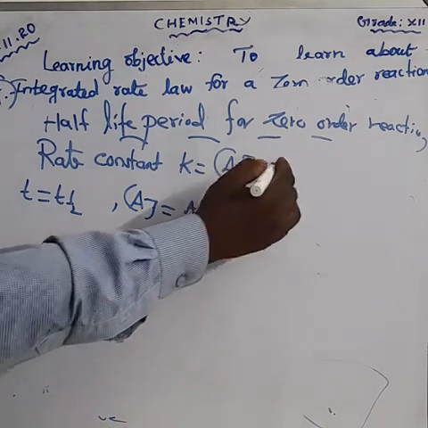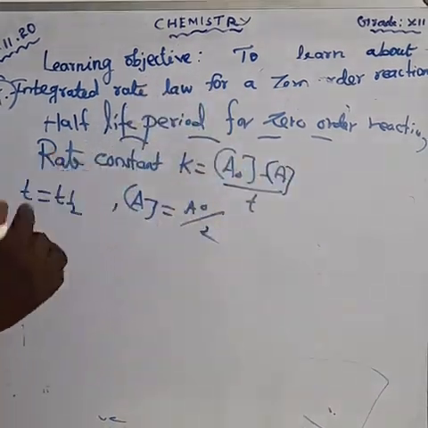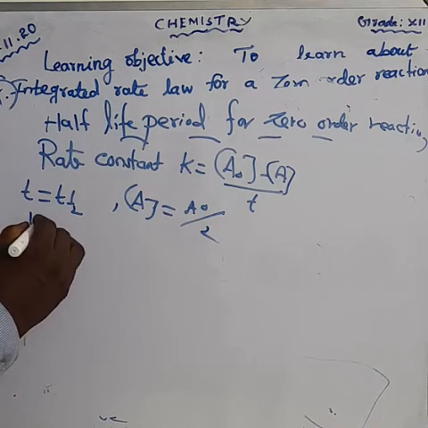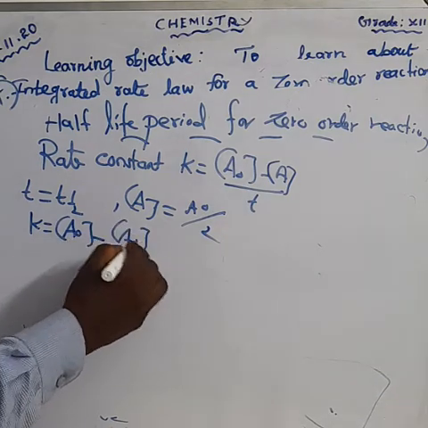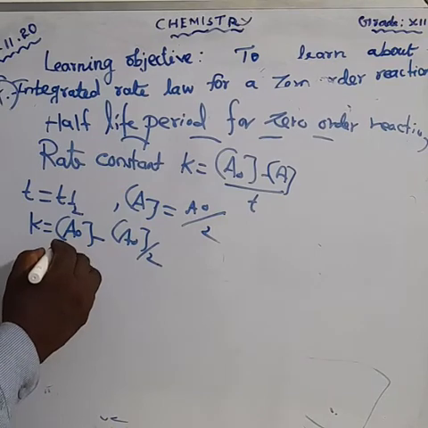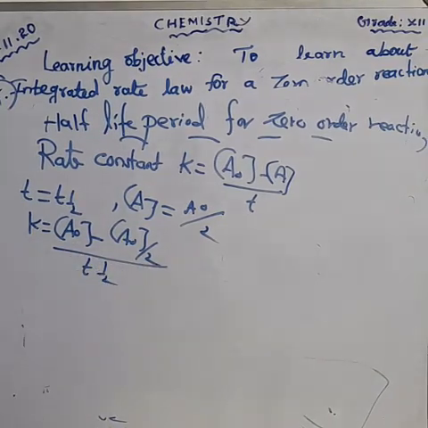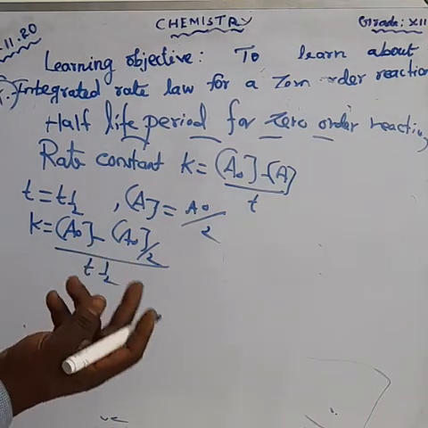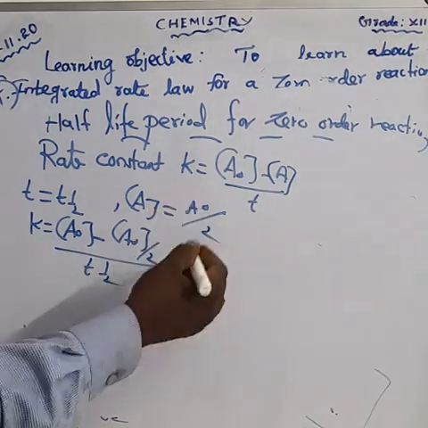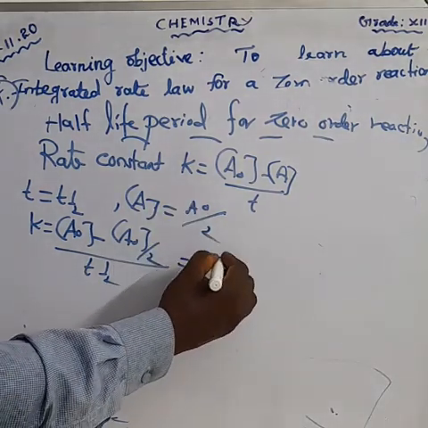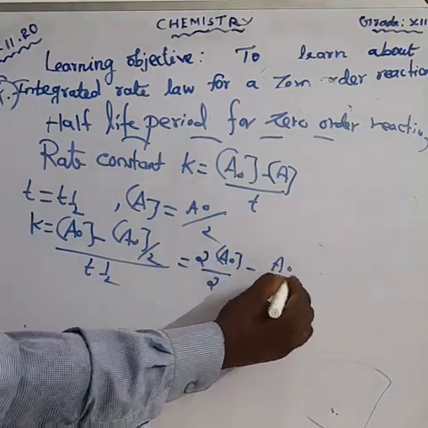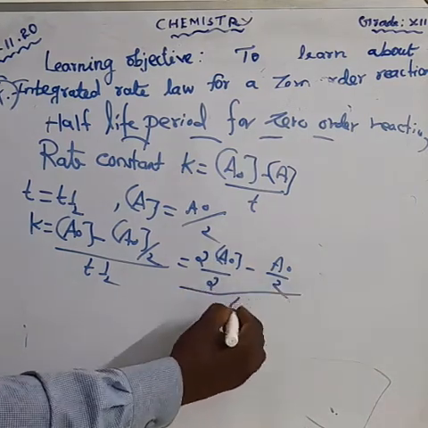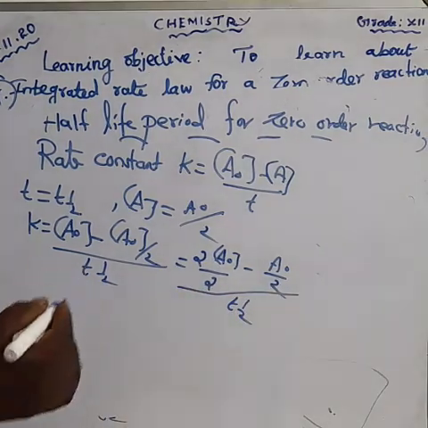Okay, the T value and A value I already gave. We substitute these values. So K is equal to A naught minus A naught divided by 2, the whole divided by T half. We are taking a different method, just taking the LCM. That is equal to 2A naught divided by 2 minus A naught divided by 2, the whole divided by T half.